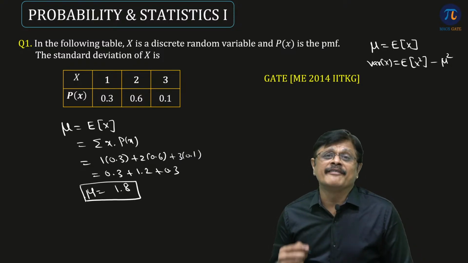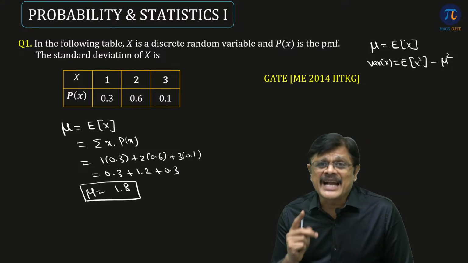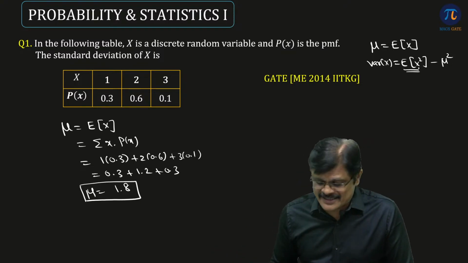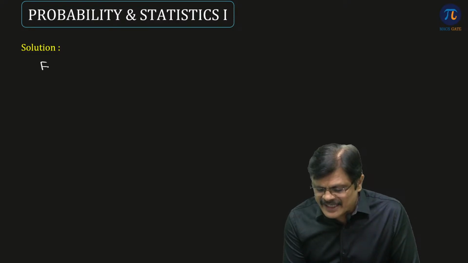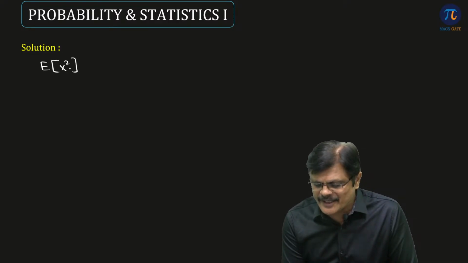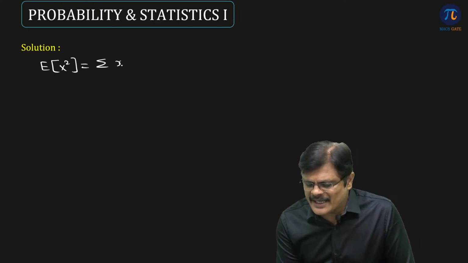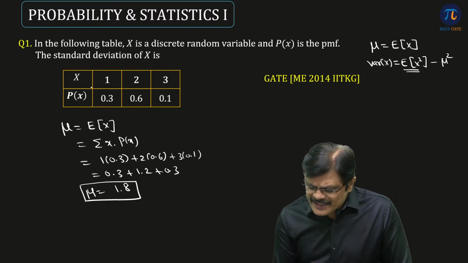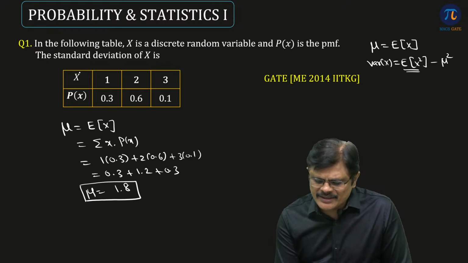Then you need to find variance before going for standard deviation. But for variance, first of all, you need to find expected value of x square. So I am finding expected value of x square, which is nothing but sigma x square into px. See here x is given. X square means square of this, square of this, square of this.